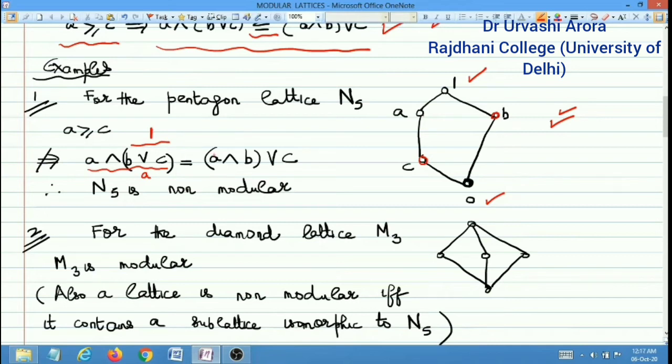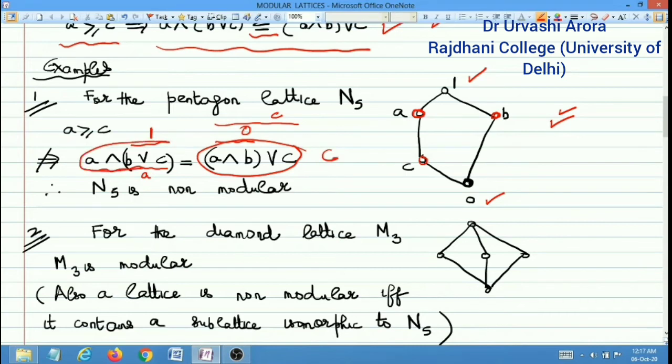The left hand side is A, and as far as the right hand side is concerned, what is the value of A meet B? A meet B means the greatest lower bound of A and B, and the greatest lower bound of A and B is 0. And what is the value of 0 join C? 0 join C is the element which is at the top of 0 and C, which means that this is C.